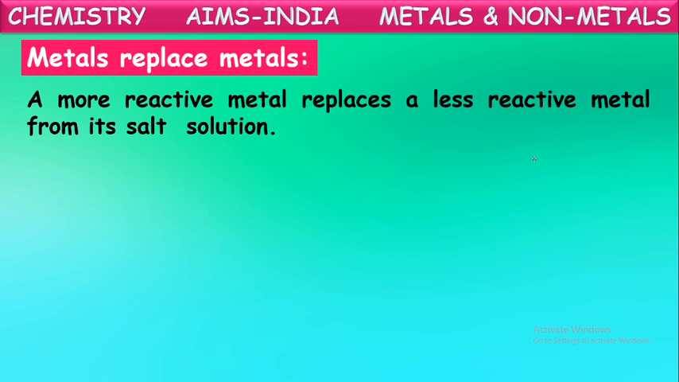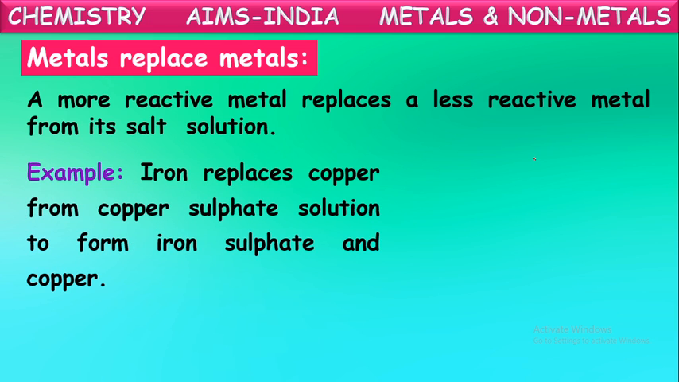Metals replace metals. Yes, a more reactive metal replaces a less reactive metal from its salt solution. More reactive metals can replace less reactive metals from their salts or salt solutions. Suppose a metal salt solution is taken. If a more reactive metal is dipped into that, the more reactive metal displaces the less reactive metal from its salt, so the salt of the more reactive metal will be formed. For example, iron replaces copper from copper sulfate solution to form iron sulfate and copper.